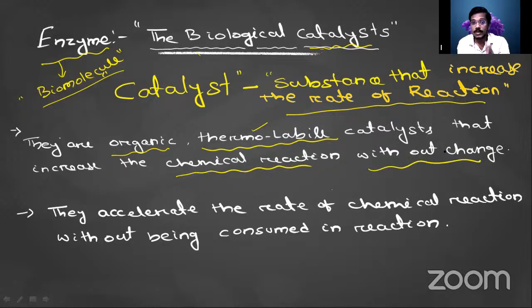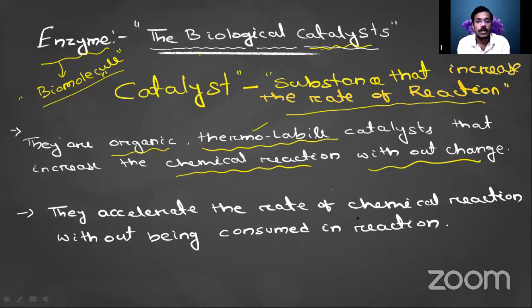It increases the chemical reaction without any changes. If the enzyme is present, it will not change anything. It only increases the rate of reaction, but there will be no change in the product or the reactant. So they accelerate the rate of chemical reaction. Accelerate means they just increase its rate, and the process speeds up.